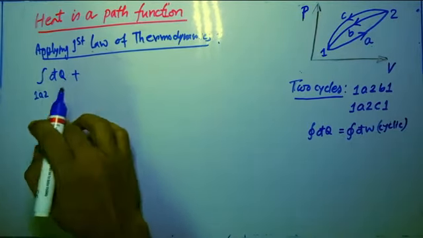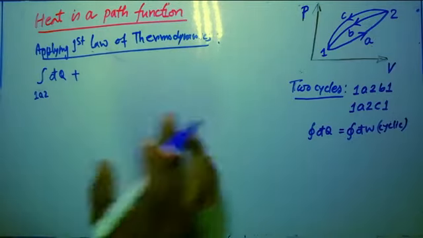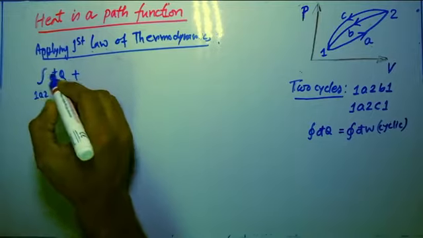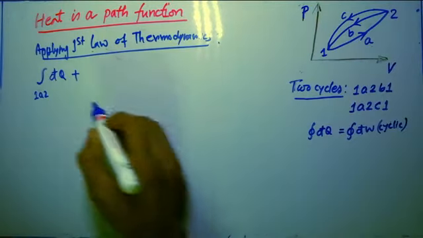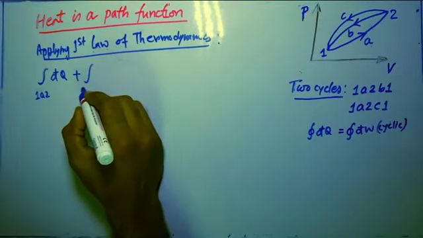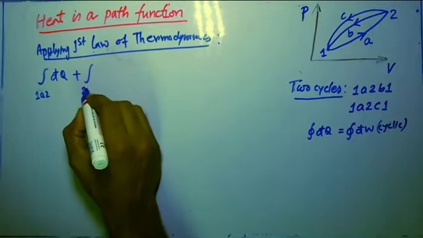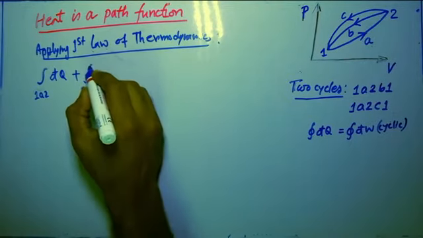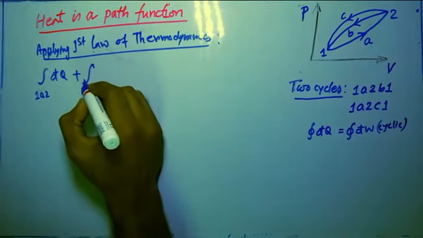Because I am writing the two processes separately, for the process 1a2 and again for the process 2b1, it should not be a cyclic integral.